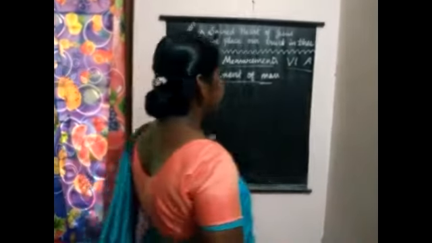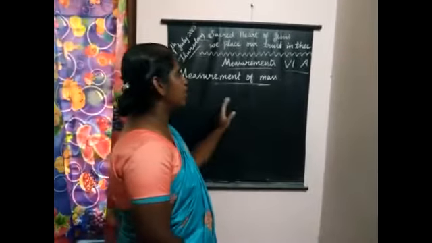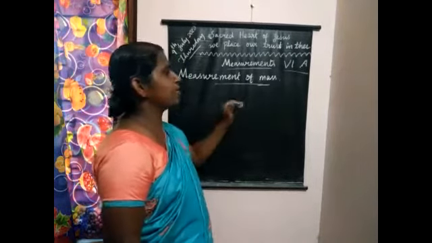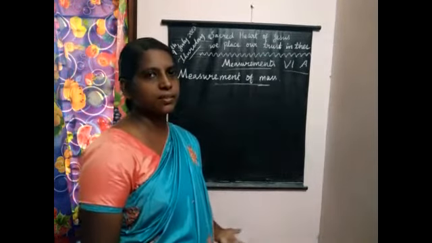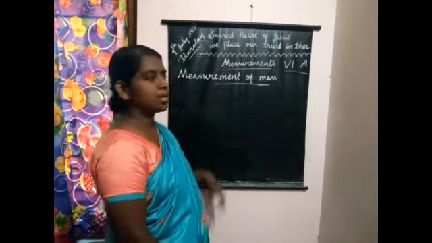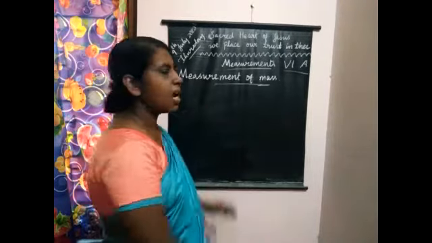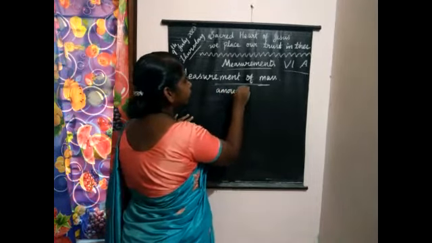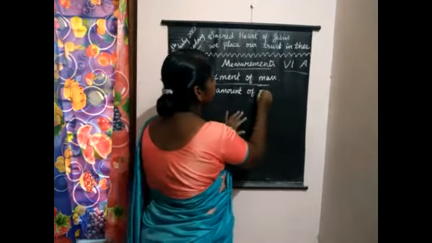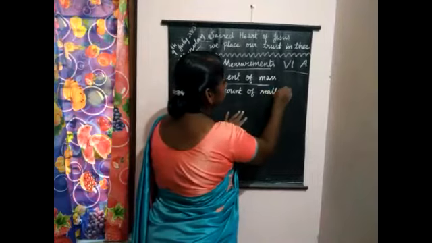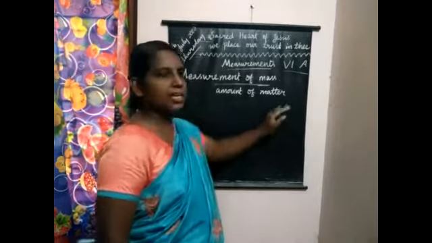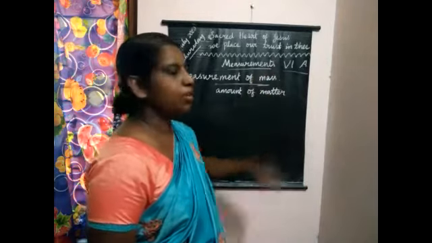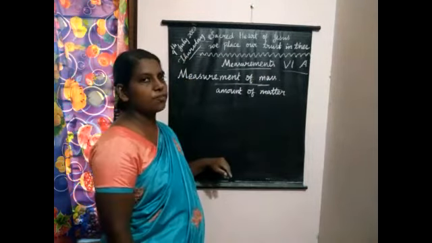Dear students, next we are going to study the measurement of mass. It is the next fundamental quantity. So in measurement of mass, first of all we should know what is mass. Yes, mass. What is mass? It is the amount of matter contained in an object, or the amount of matter present in a body. Okay, that's called measurement of mass.